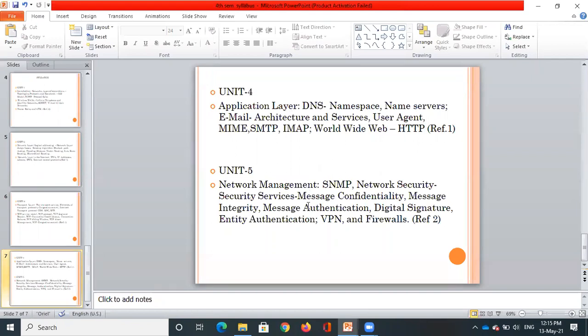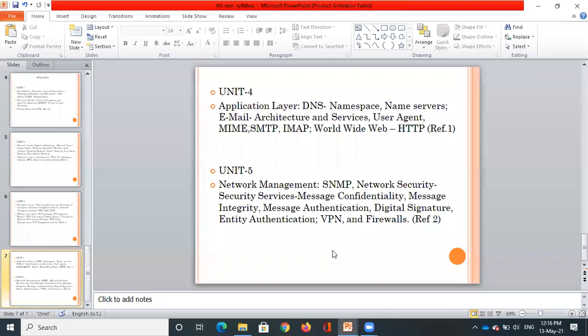And then in unit 5, we are going to study network management. Well, we have studied all the different layers and protocols and so on, but there can be problems with network management. We will always want to have a good network so that we can communicate in a faster and better way. And also we may face some security issues.